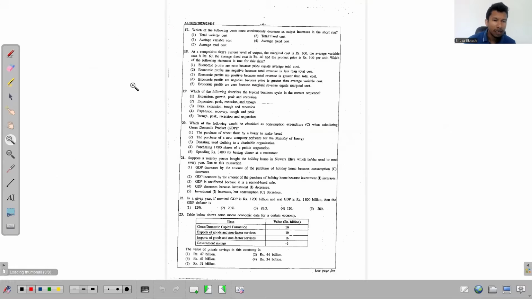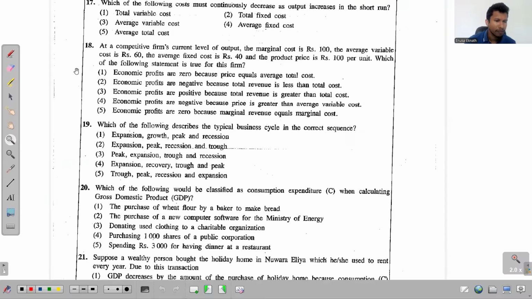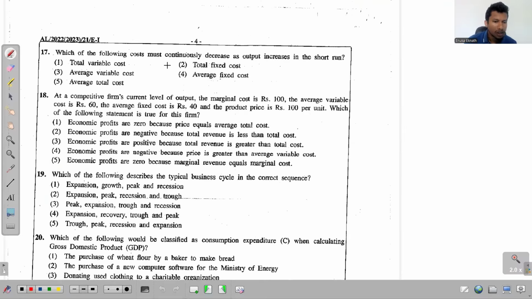Right, look at the 17th one. Which of the following costs must continuously decrease as output increases in the short term? These really can't be a problem. If you just remember the curves, the answers come. But anyway, wait, I'll show you the curves and point out the answer.